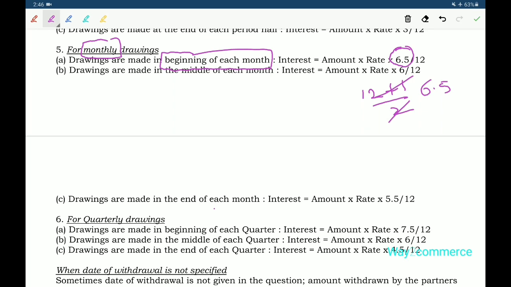In case of middle of the month, only 6 is there. In case of end of each month, 12 minus 1 by 2, it gives 5.5 by 12.